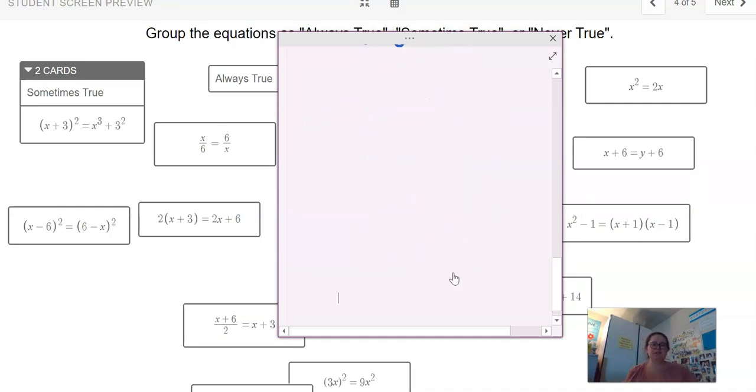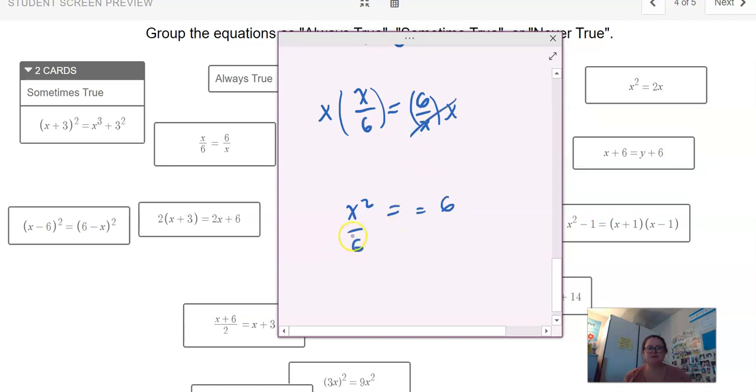Okay, so to look at this one, x over 6 equals 6 over x. I am going to do some algebraic manipulation here because fractions make me nervous. So I'm going to multiply both sides by x so that I don't have an x in the denominator over here. Actually, yeah, let's do that, and then we'll see where that gets us. Those cancel, and then I could multiply both sides by 6, so I'd have x squared equals 36, which implies x equals plus or minus 6, right?